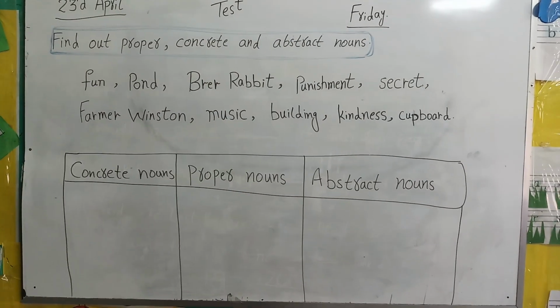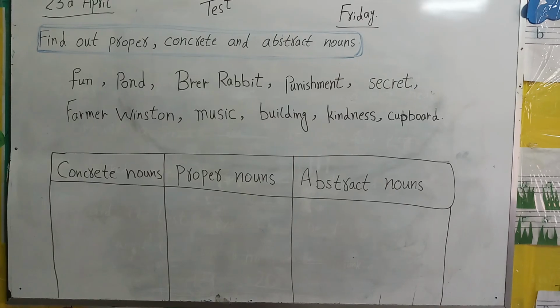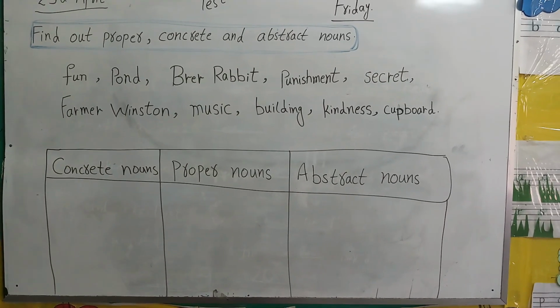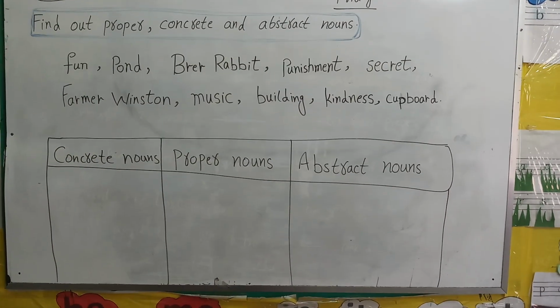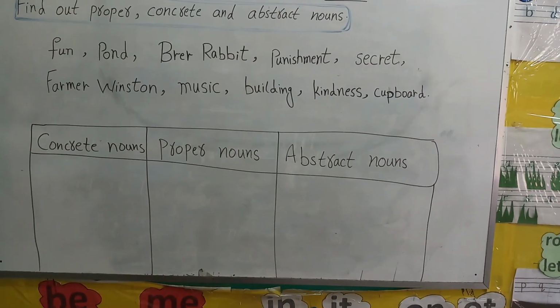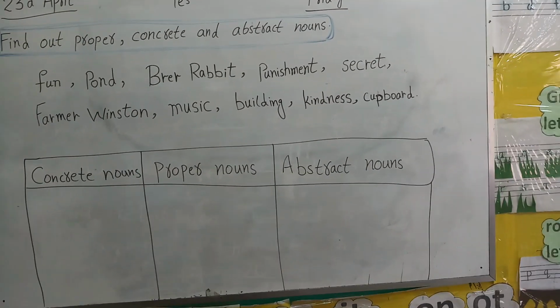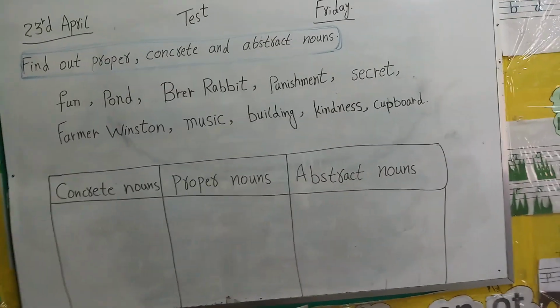And here are three columns. The first column is concrete noun. The second one is proper noun. And the third one is abstract noun. So first of all you find any type of the nouns. It is not compulsory that you find the concrete noun first. This is your choice. You can find out any type of the nouns.